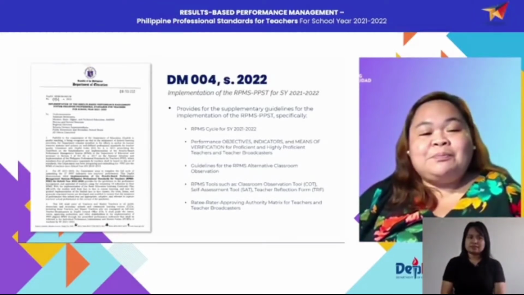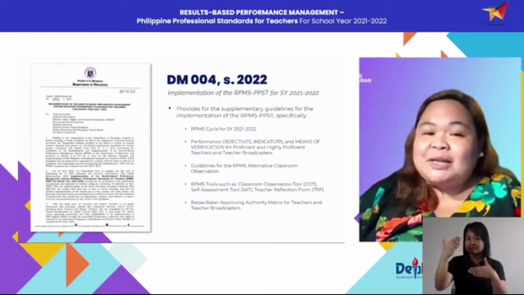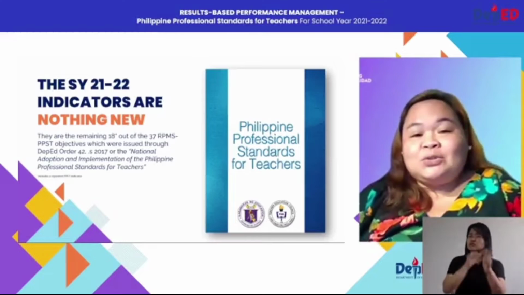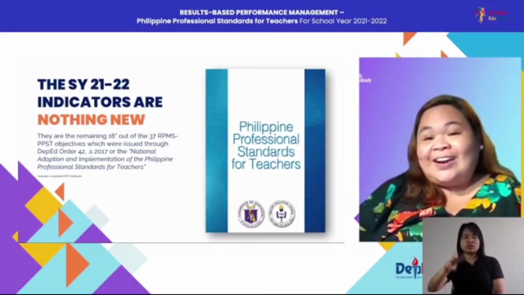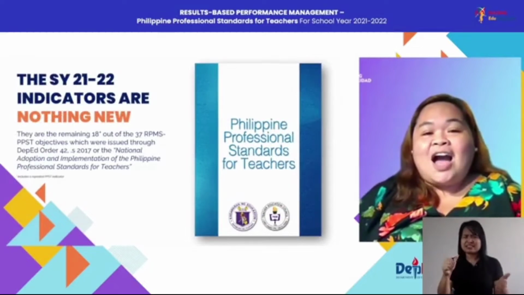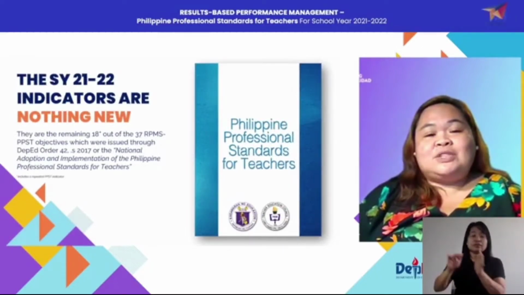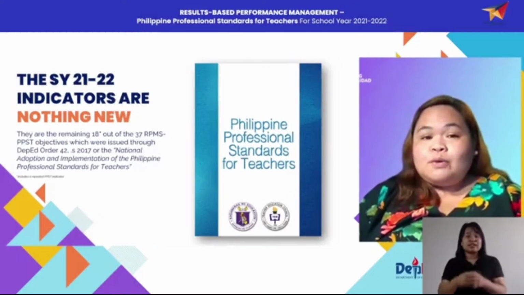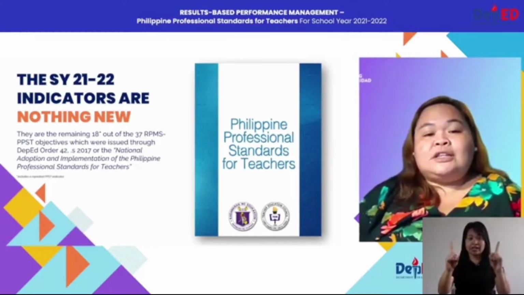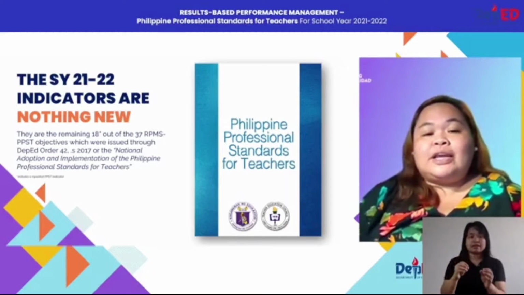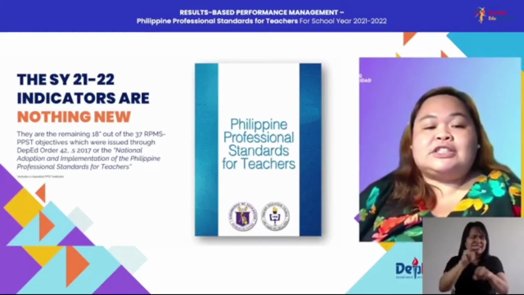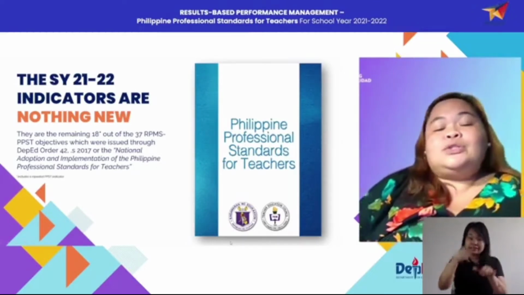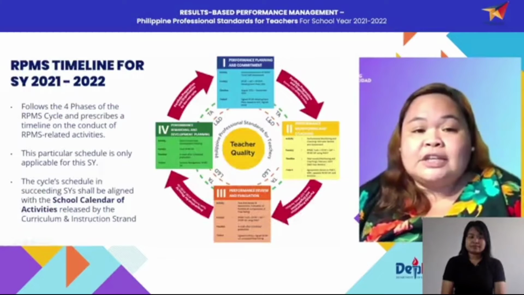So moving on with our discussion, and as I've mentioned, the school year 2021-2022 indicators are nothing new. They are the remaining 18 out of the 37 RPMS objectives, which were issued through DepEd Order number 42, Series 2017, or the National Adoption and Implementation of the Philippine Professional Standards for Teachers. Part also of this DepEd Memorandum 4, Series 2022,